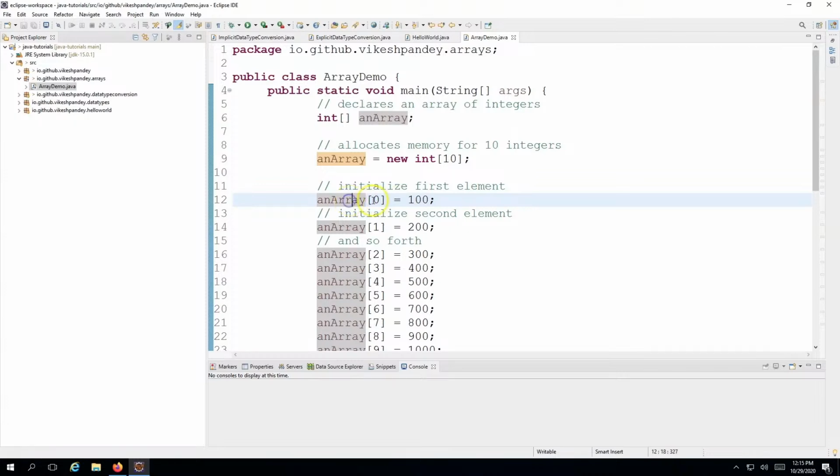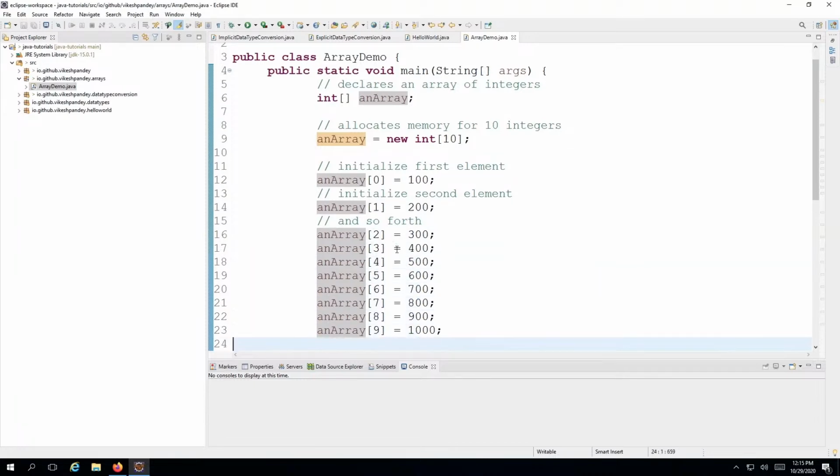So we say array of 0 and we put the value 100. Then we initialize the second element, which will be index 1. Then the third element, which will be index 2. Fourth element, index 3. Fifth element, index 4. Sixth element, index 5, and so on, until we store the last element. This is the 10th element, which is accessible as index 9, and the value is 1000. So from 100 to 1000, we stored 10 values in this array, by accessing the index.